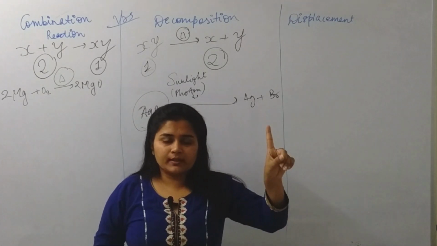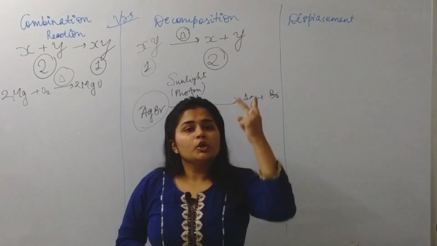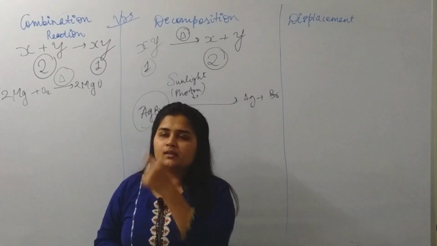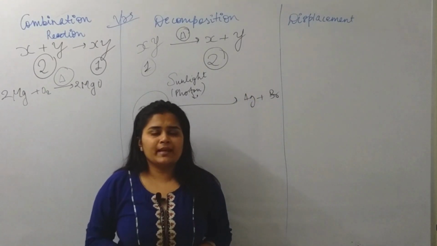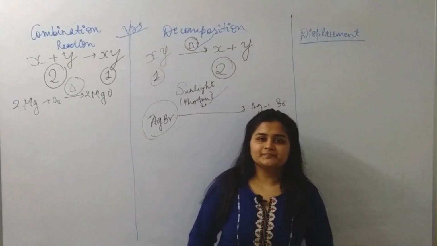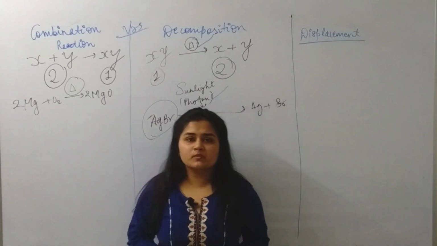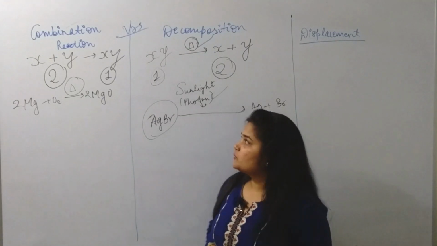So one reactant giving two products is decomposition reaction. Two reactants giving one product is combination reaction. So I hope it is very clear and it is very easy. The question is frequently asked: give the difference between combination and decomposition reaction.